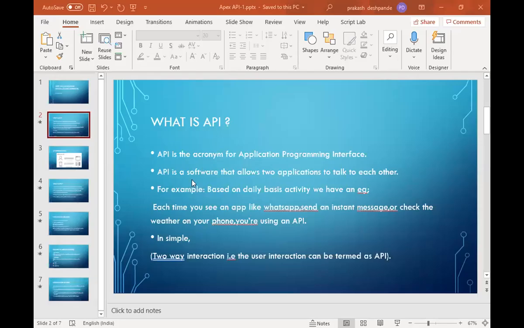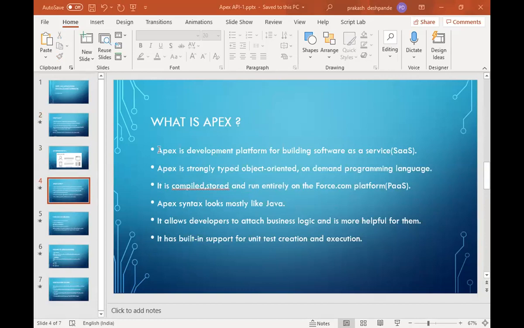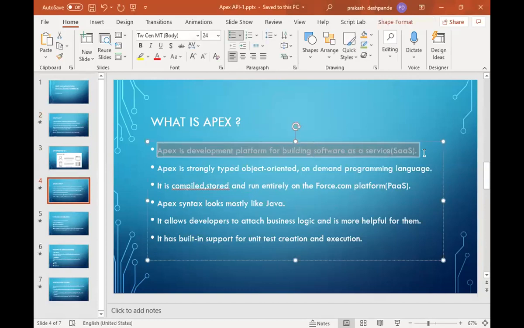Okay, now I think the screen is visible to you. Now read this particular statement and understand what this Apex is. Is it a software as a service product or is it a platform as a service product?